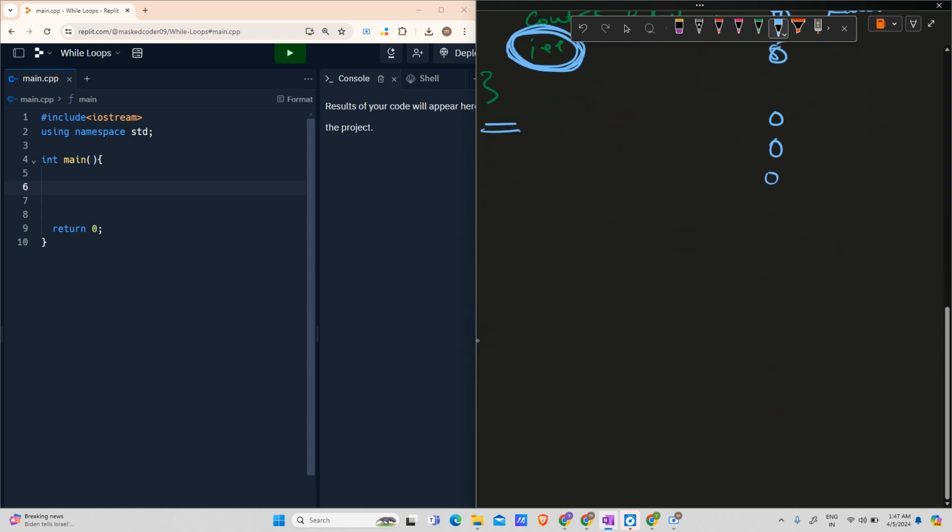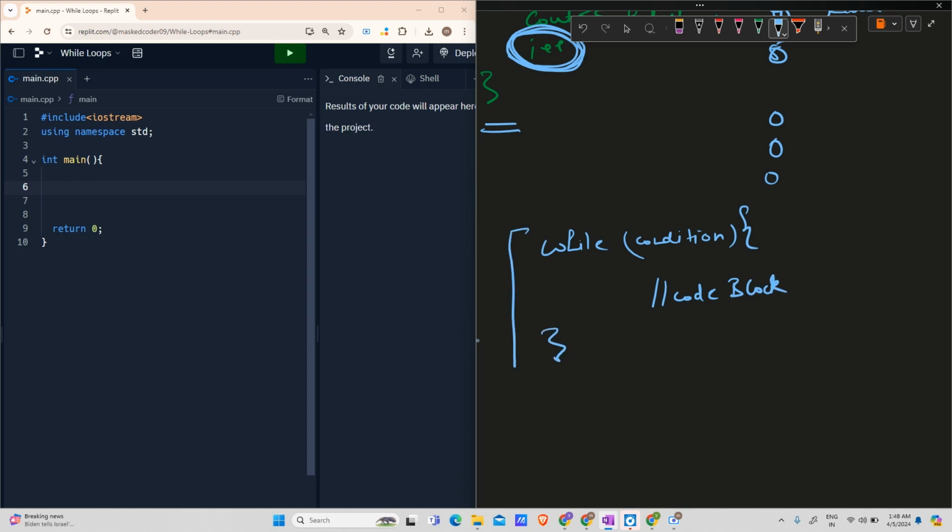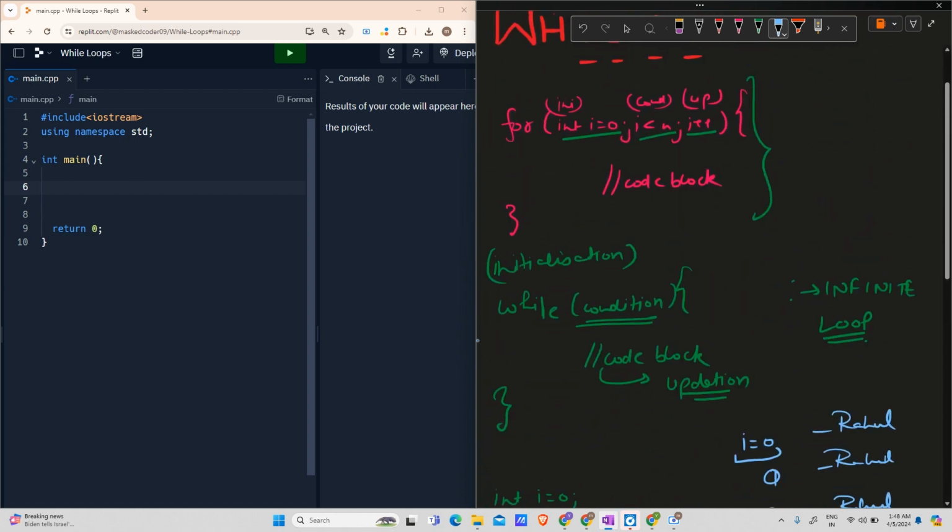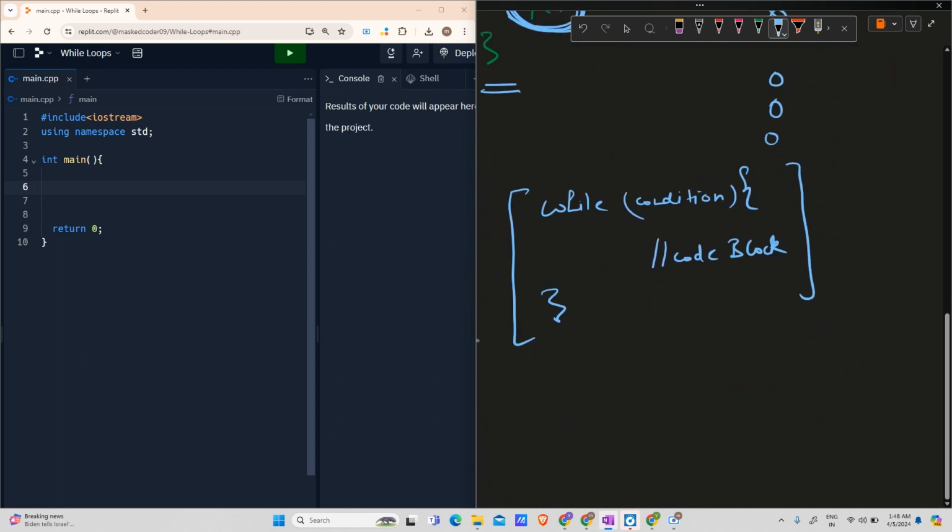The while loop code is: while condition. This is the only syntax you have to remember for the while loop. Rest all other things are the algorithm you will have to devise. A for loop takes care of initialization, condition, and updation, whereas a while loop only cares about the condition.